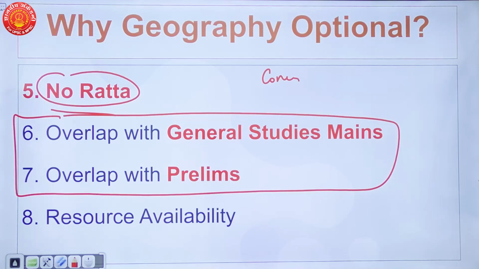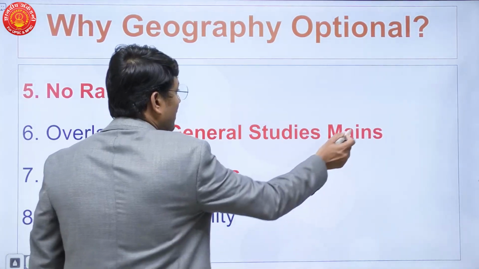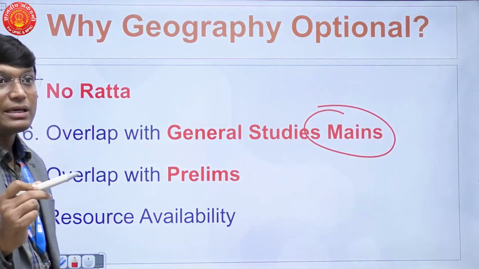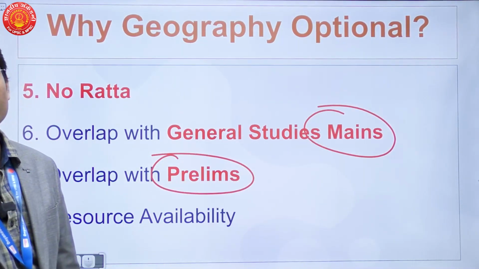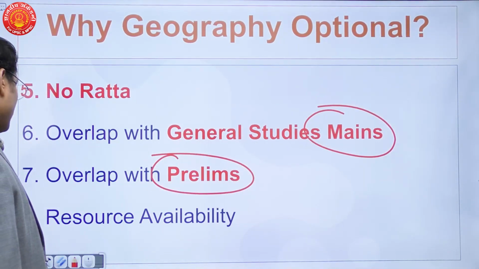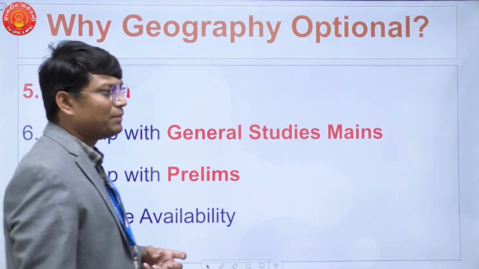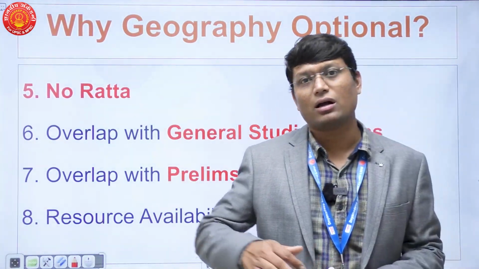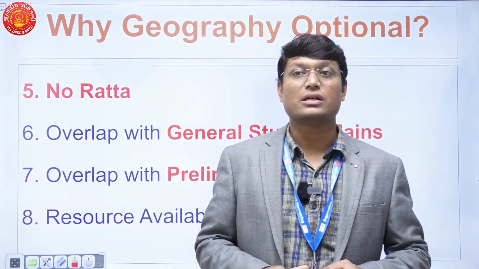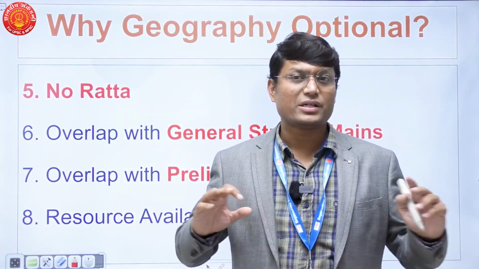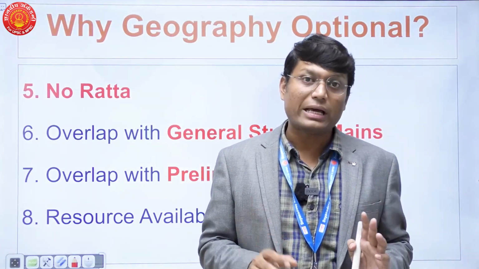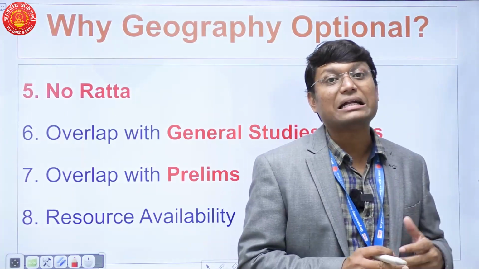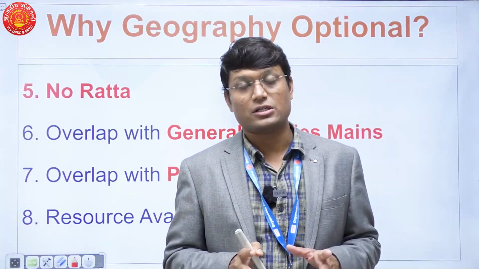When it comes to the overlap from geography optional, there is a significant amount of overlap in general studies mains, and equally important these days is the overlap with prelims. Now when I say overlap, it doesn't merely mean a subject which would cover 2-3 points from your general studies. I am suggesting that it should cover a significant portion of your general studies, so that you do not need to spend additional time on the topics of general studies, right?